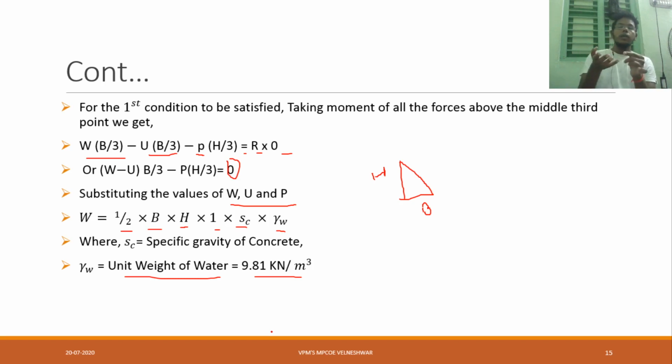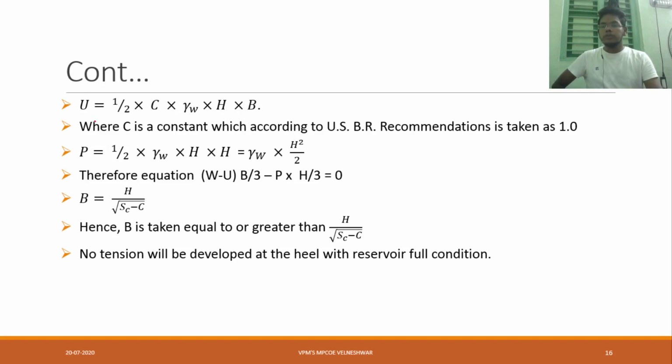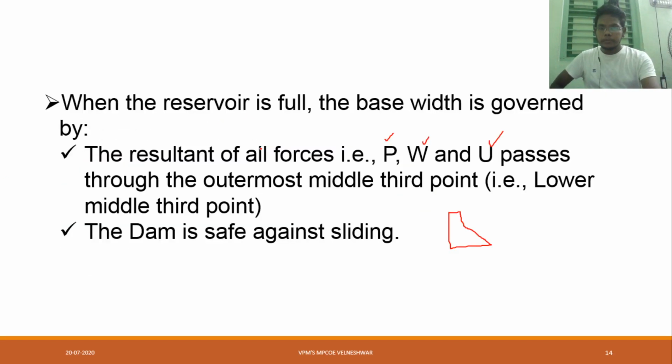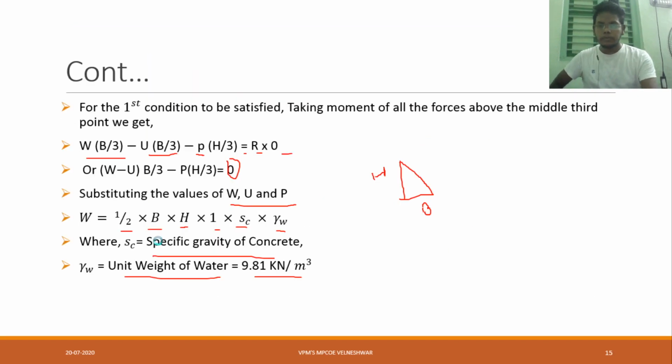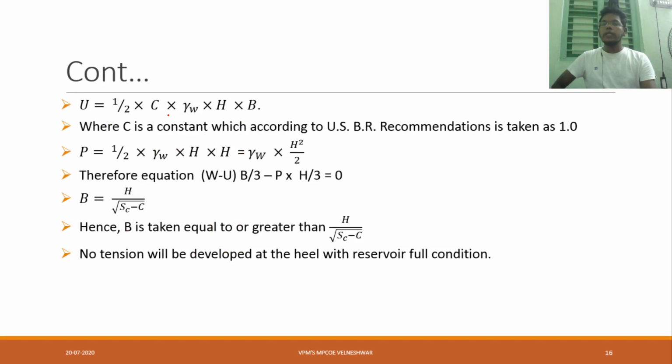Whenever we are designing a dam, what will be there? Soil will be there, and one more, unit weight of water. So here SC is equal to specific gravity of concrete and gamma W is equal to unit weight of water, that is 9.81 kilonewton per meter cube. Now U is equal to half into C into gamma W into H into B. U, obviously where will it be? This is the location of our U. So B into H, that is the common value, half is there, half into H into B into C.